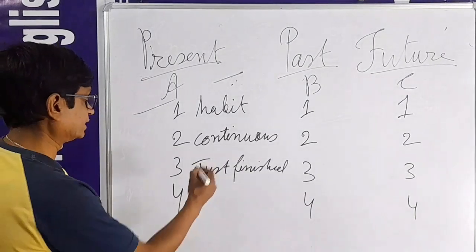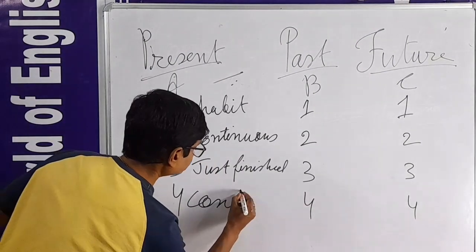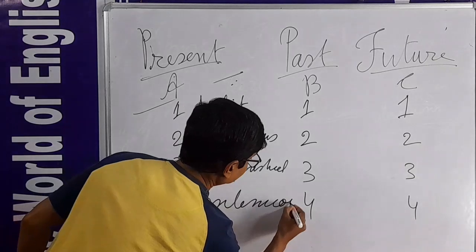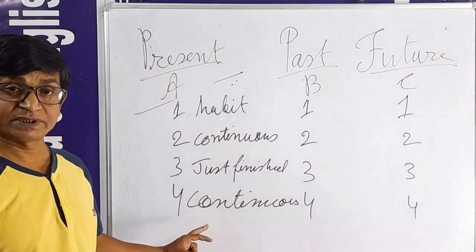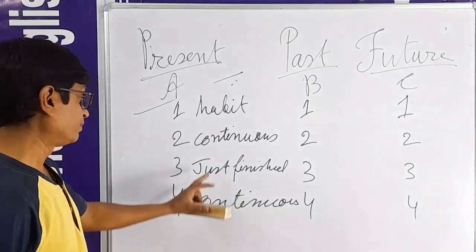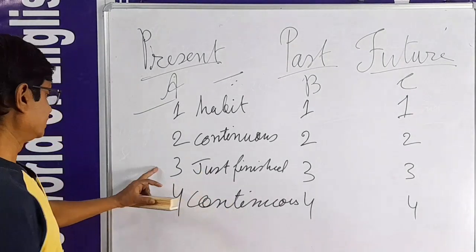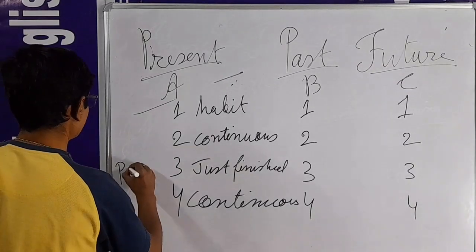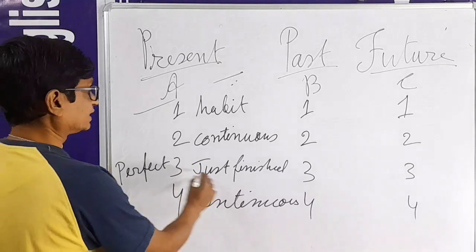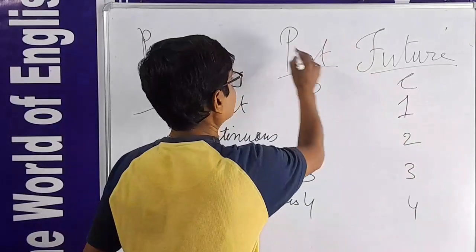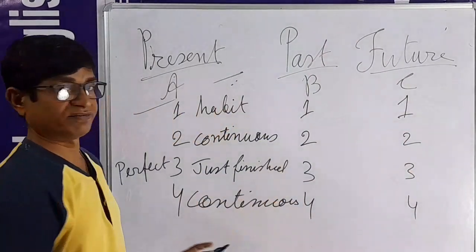Number 4, that is also continuous. So here 2 tenses are continuous. How is it possible? No, it is perfect continuous. Number 3 tense name is perfect. Remember one thing, in present, past, and future, the 3 tenses are called perfect.